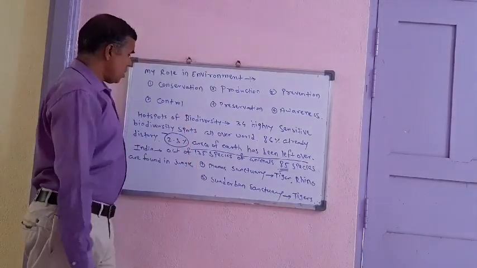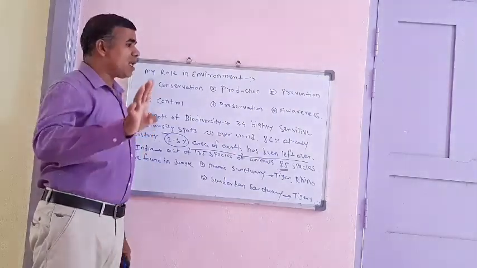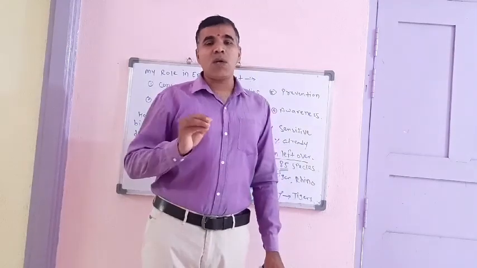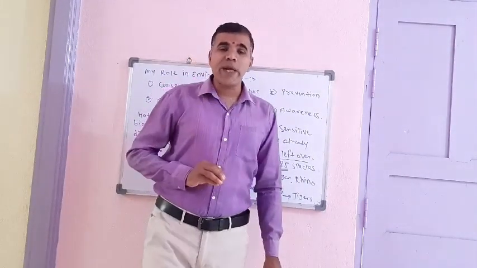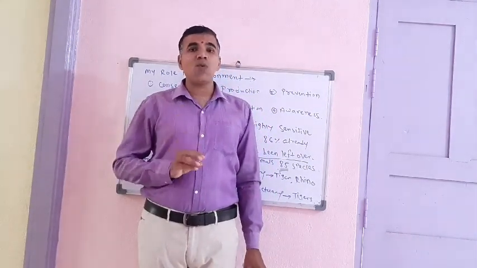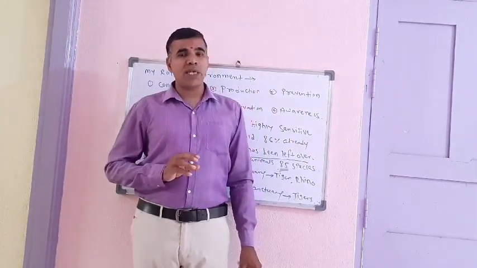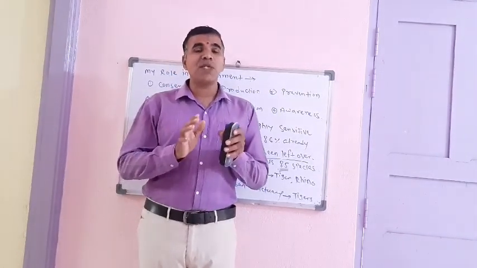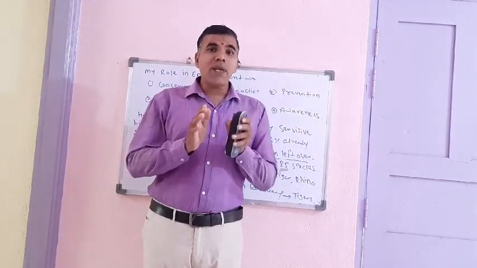Now let us discuss hot spots of biodiversity. We know that there are 34 highly sensitive biodiversity spots all over the earth. Rare species of plants and animals get destroyed by overuse of water, indiscriminate use of water, soil, and harmful substances. We have to care for all these factors and all these rare species of plants and animals in the environment.